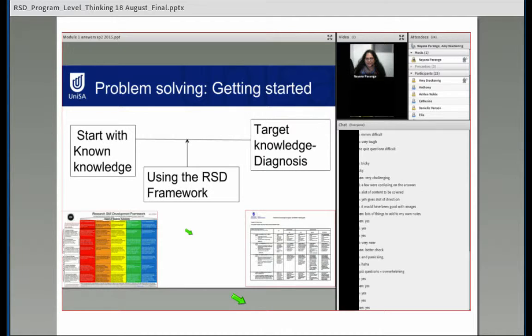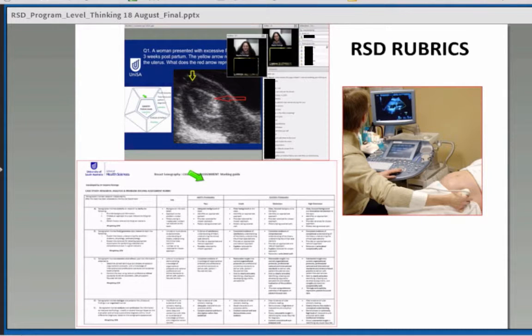But then what we actually did was rewrite our assignments to have case studies of one form or the other. So, for example, this is an abnormal image, and I would give a certain question, and you can see the RSD pentagon here, and I'm going through all these different stages. So we use the same format, and we developed rubrics. The marking rubrics actually do the same thing on the academic side of things.